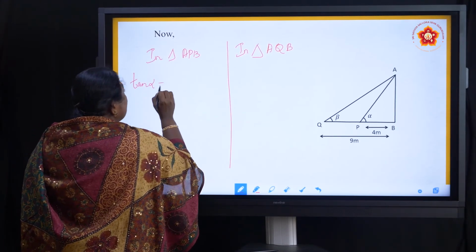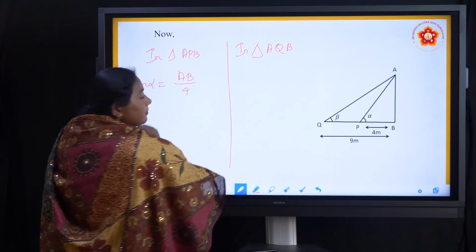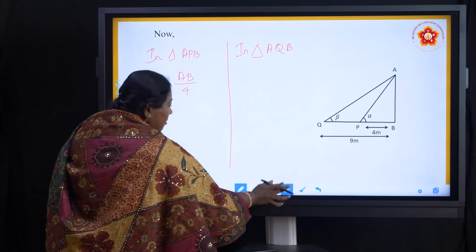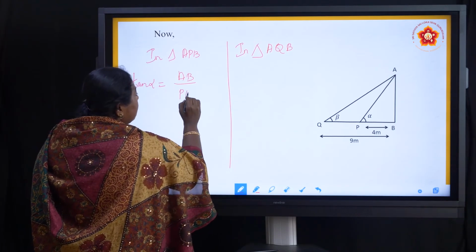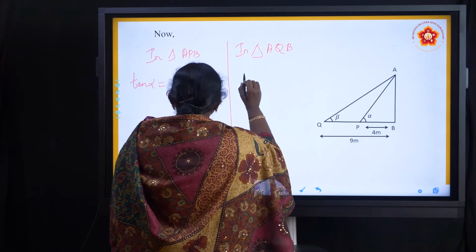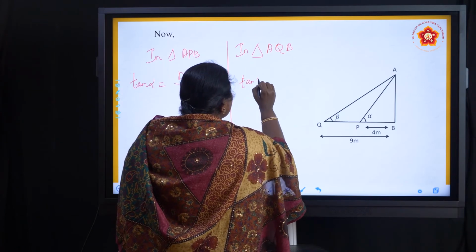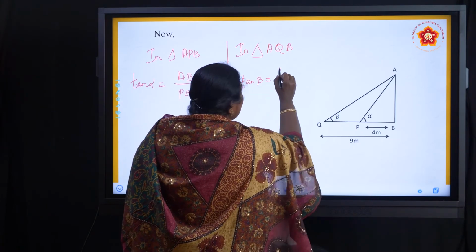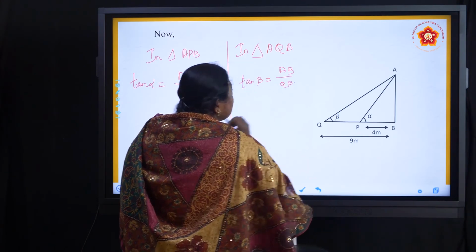Tan alpha is equal to AB by 4, that means AB by PB. So in triangle AQB, tan beta is equal to AB by QB, right?